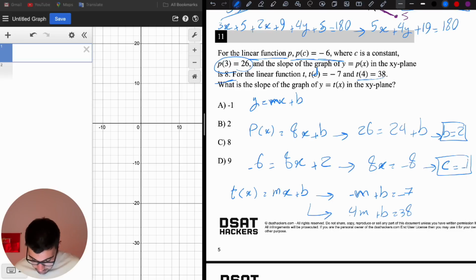Now let's multiply the first equation by negative 1. When I add these, the b's cancel out, and I can find m, which is the slope. If I multiply by negative 1, I get m minus b equals 7, and here we had 4m plus b equals 38. When we add them, the b's cancel out, and we get 5m equals 45. That means m is 9. So the slope is 9, choice D.